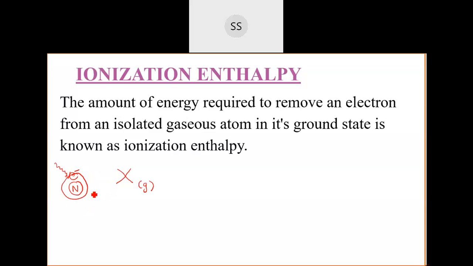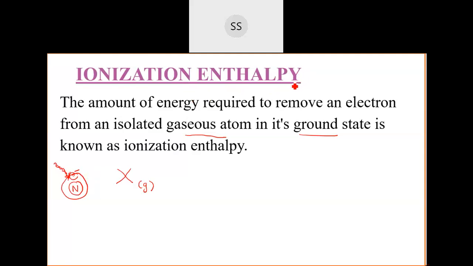We are talking about the atom which is in the normal state. They have not got excited. If they have got excited, then the energy they will have will be different. So that is the reason you have to mention this. It's important to mention that the atom is a gaseous atom and in the ground state. So how much energy are you going to supply to remove that electron which is present in the outermost shell? That energy is what we call ionization energy or